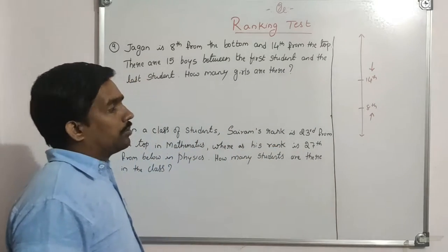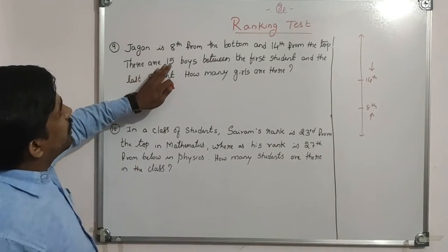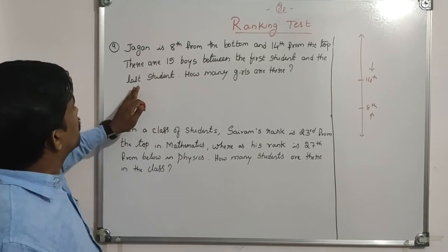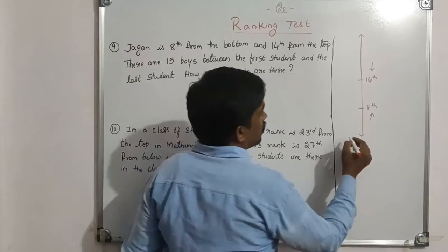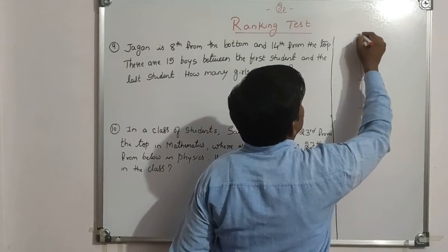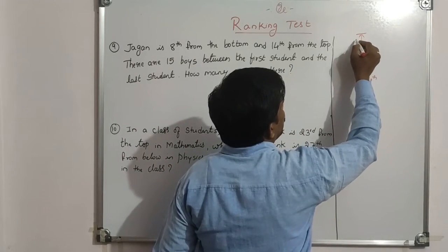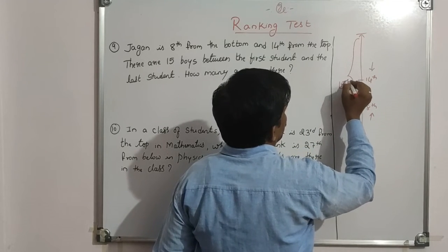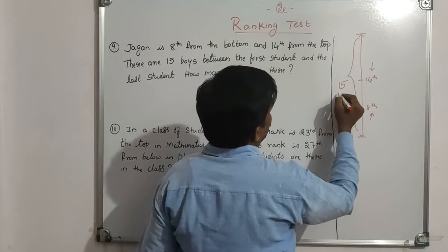Okay, 8th from the bottom. There are 15 boys between the first student and the last student. So this is our last student and this is our first student. In between these two, there are 15 boys.